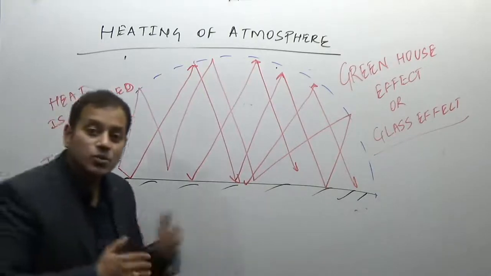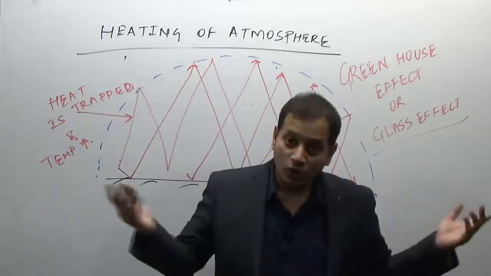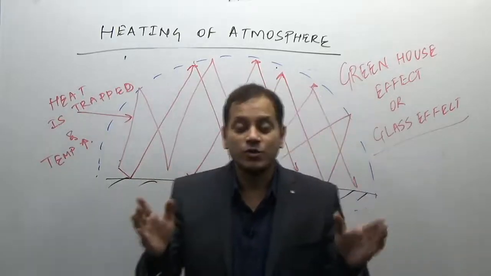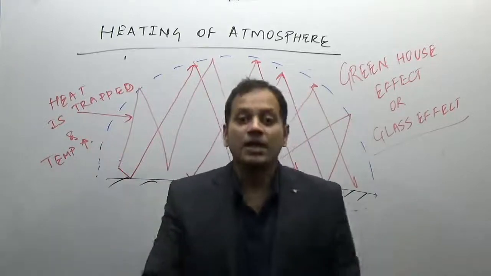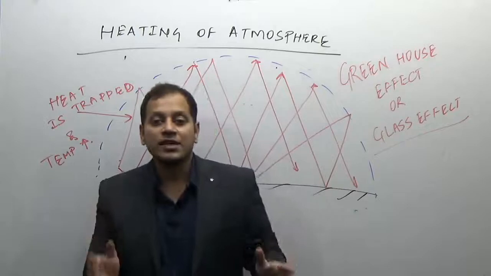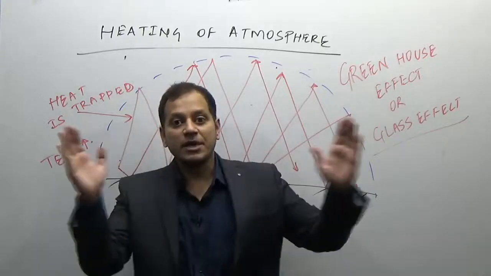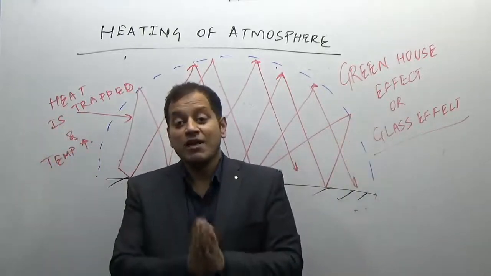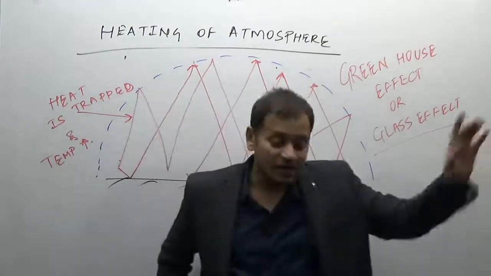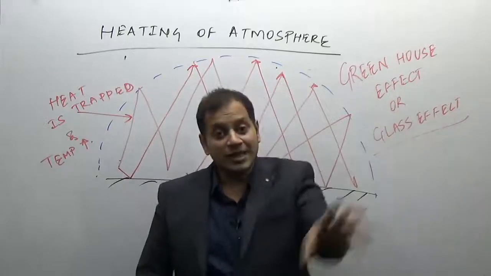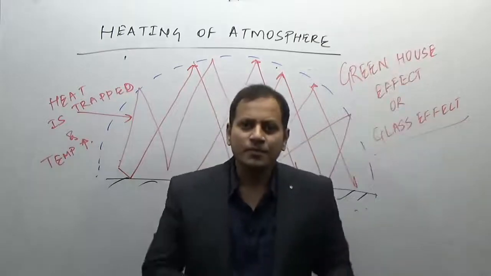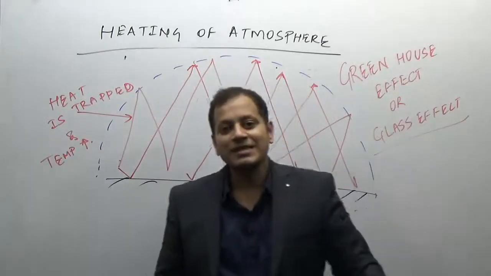So what is the major source for the heating of the atmosphere? No doubt, take it in your mind, the major source for the heating of the atmosphere is ground radiation in the form of long wave terrestrial radiations. Terrestrial radiation, ground radiation is the most important direct source for heating of the atmosphere. Indirect is the sun. The sun does not directly heat up the atmosphere. The sun heats up the ground, and then the ground heats up the atmosphere.